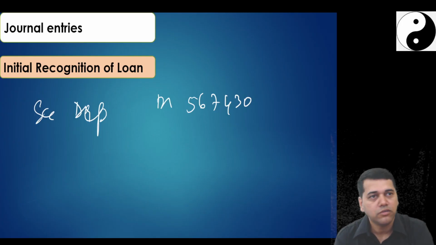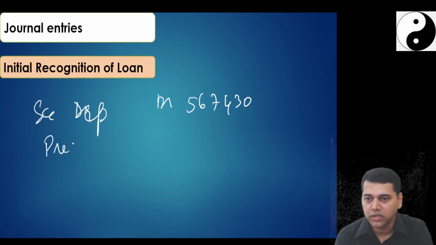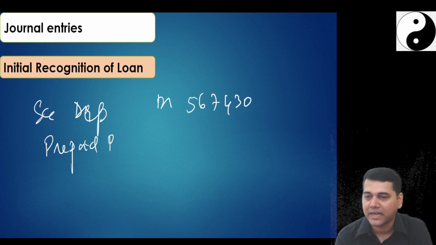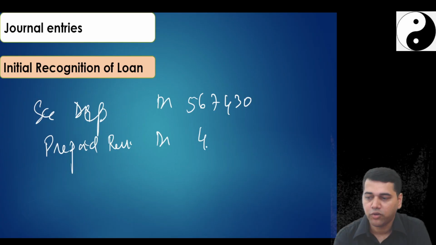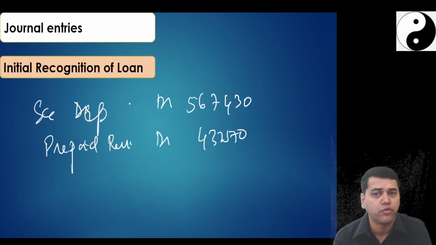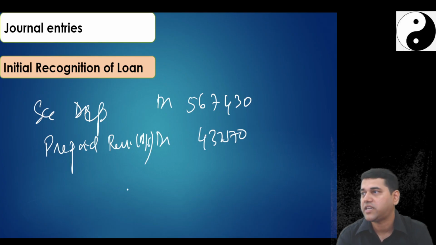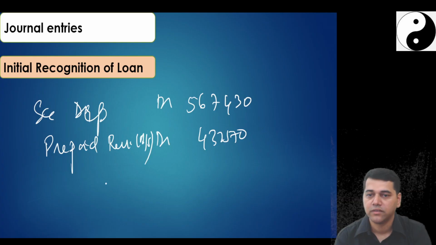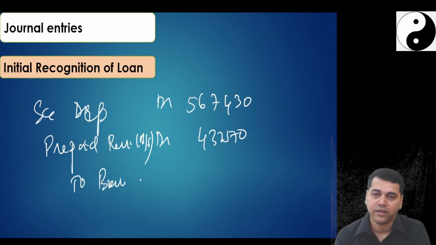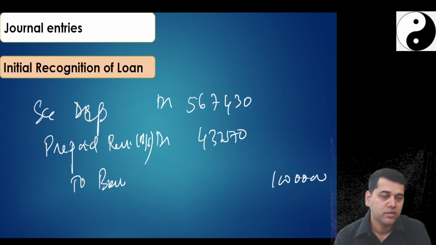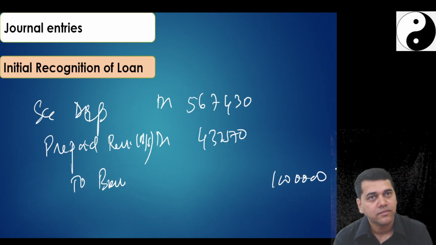Because other than conceptual mistakes, I don't know what learning you can get. Prepaid rent, debit, 4,32,570, and give more clarity if you want, no? Balance sheet, write in the bracket, so that somebody will understand where you are taking. To bank, 10 lakh. Done? Am I done?